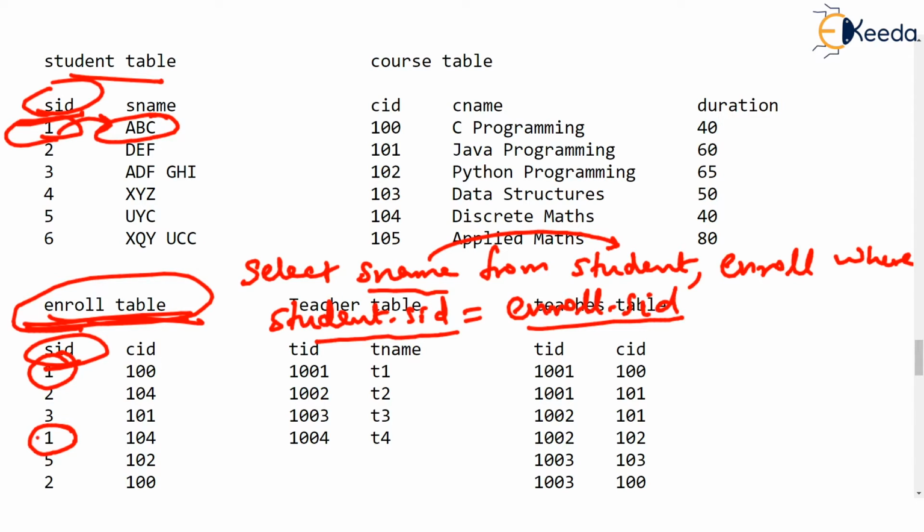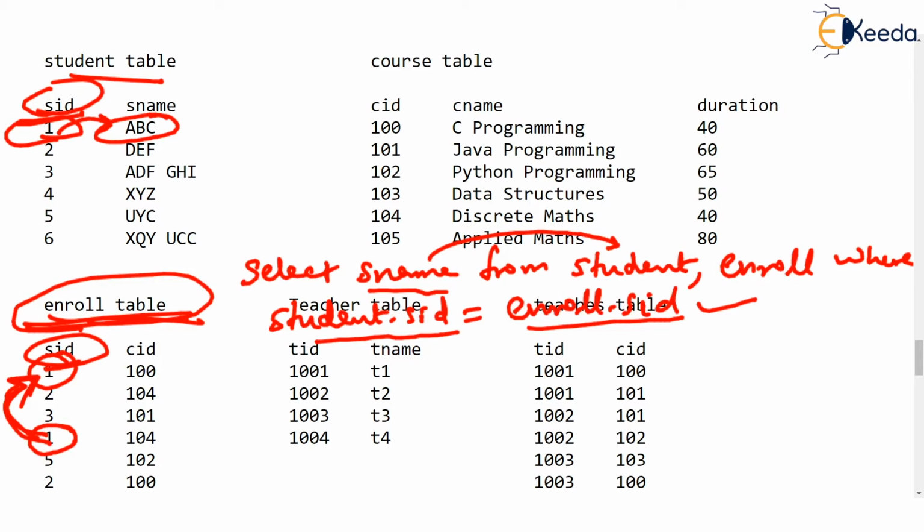If we create the groups over here, just check the pointer. If we create the groups here, in that case, we will get all the entries having student ID 1 in one group, and it will be very easy for us to count how many such entries are there in the enroll table for roll number 1. How many such entries are there in the enroll table for roll number 2, and so on. And that's going to give us how many admissions each student has taken. So I hope you are understanding this join condition.